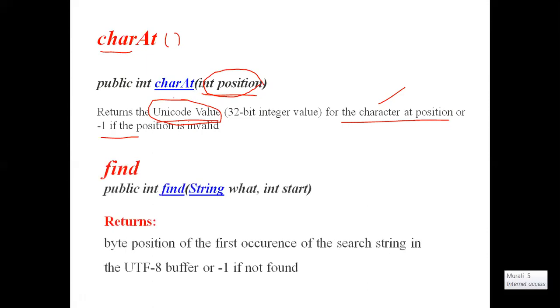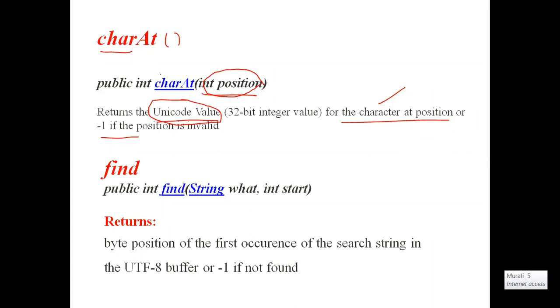Next, the find method, to find a string. The working of find is similar to the Java string find also. It will try to find whether the given string is available in the data or not. Whenever a particular character or string is given, it searches the data to see whether it is available.